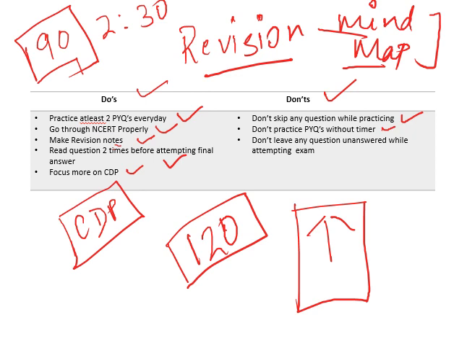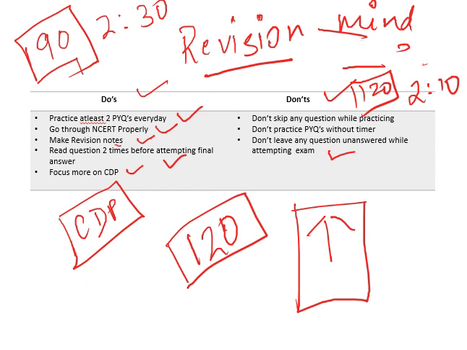If you are a slow person like me who reads the question twice and then attempts it, attempting all the questions is of course important, but for example, say you attempted 120 questions in 2 hours 20 minutes.